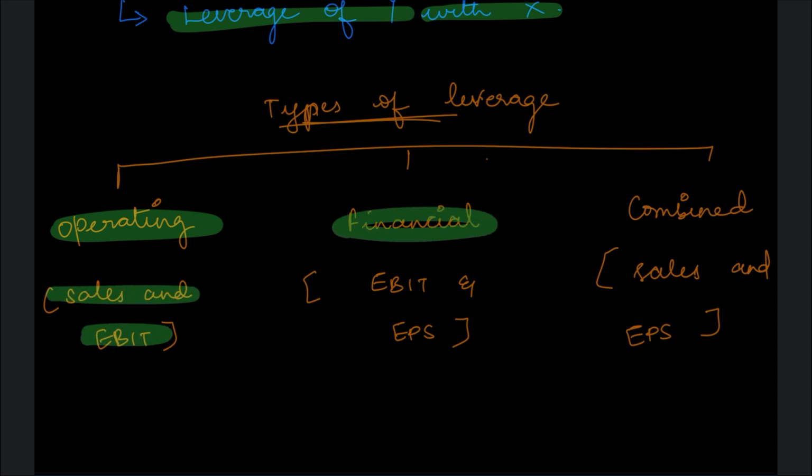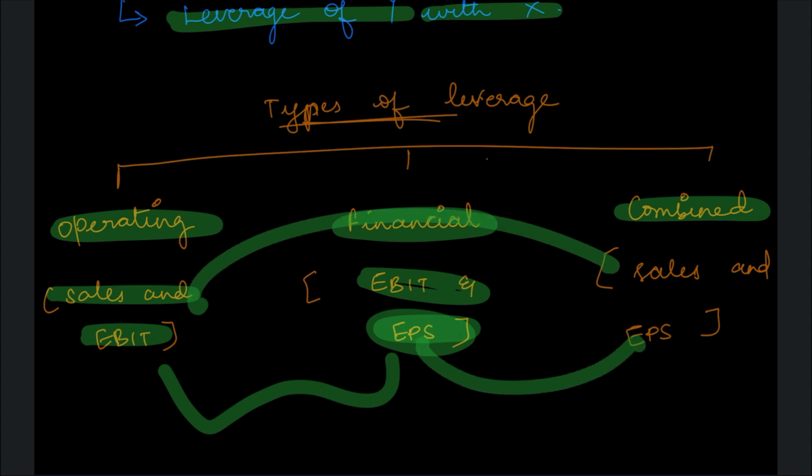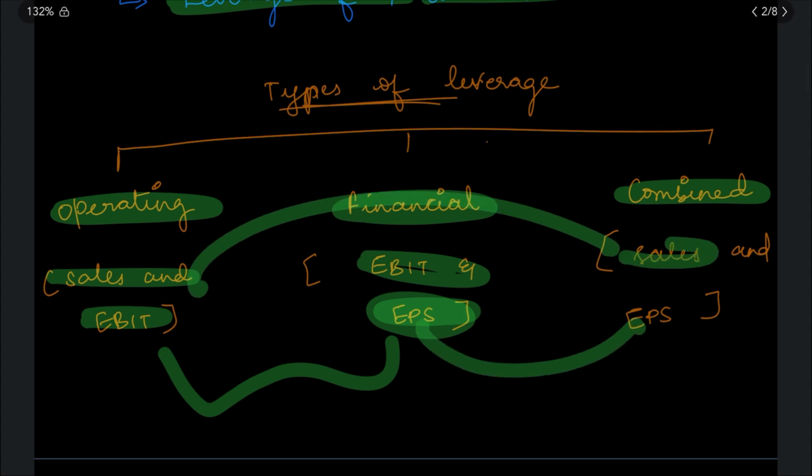And second is your financial leverage. It is the leverage between EBIT and EPS. Basically, you have got your business profit. After that, because of the interest, how much is your final earnings per share changing. That is your financial risk. And third is combined leverage. It is a combination of both of these. That's why it is between sales and EPS. Basically, the effect of sales on the final EPS is the combined leverage.